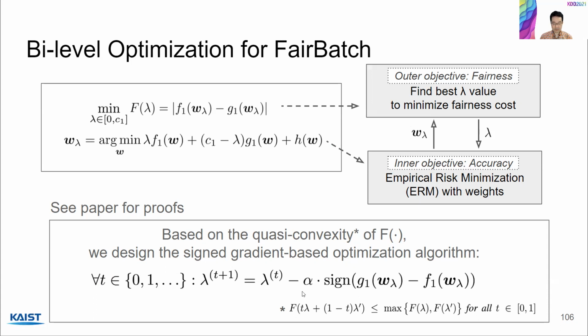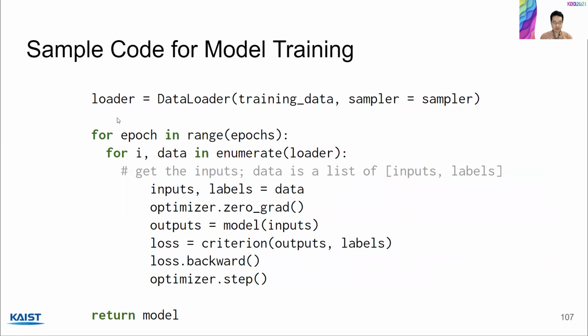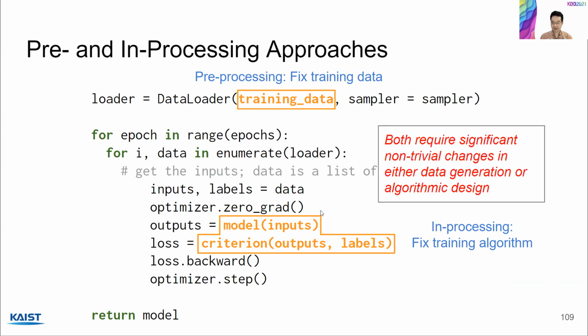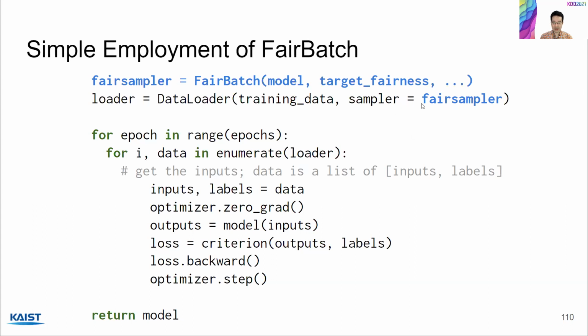Now I'd like to emphasize the usability of FairBatch. So this is a typical sample code for model training. Now, if you take a pre-processing approach of fixing training data or an in-processing approach where you fix the training algorithm, this is a lot of work, right? It requires non-trivial changes either in the data generation or algorithmic design, both of which may be infeasible in practice. In comparison, FairBatch only requires the replacement of the sampler with this one-liner. Okay, so this can also be deployed in any existing machine learning pipeline.